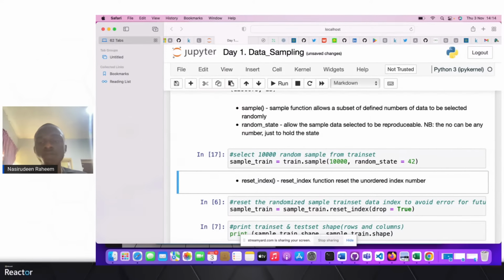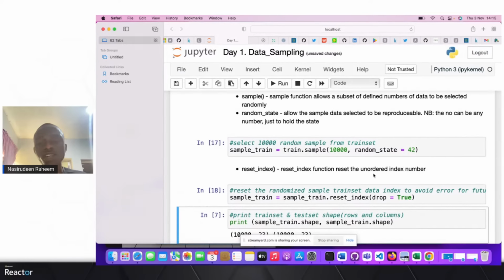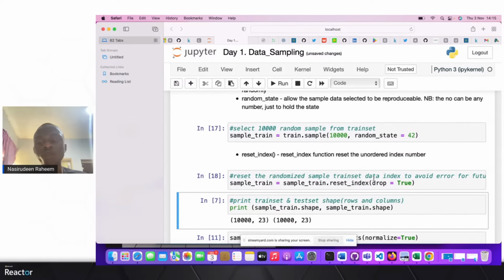After that, this is a simple random sampling technique, whereby there is an equal chance for every row of being selected. The random state is for it to have a reproducible result. So when you select your sample, maybe from China, maybe from America, we are going to get the same results from our notebook. We are going to reset the index to avoid future errors when we play around with our data set.